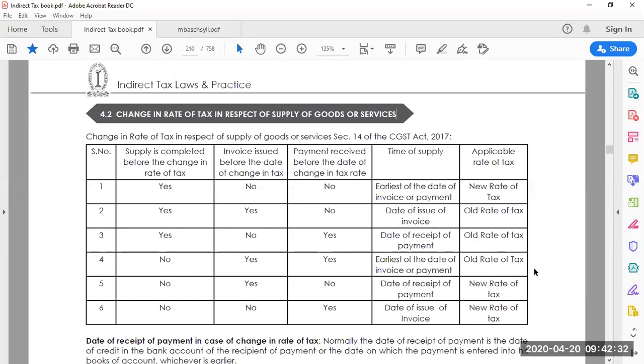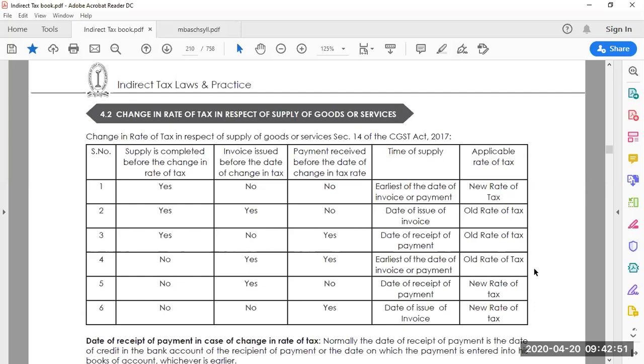So there are rules. Let's look at it, and the last column is very important: the applicable rate of tax that you are going to consider here. Time of supply and the applicable rate of tax. The last two columns are important because there are six different cases. Let's look at them. It requires some more attention from your side.